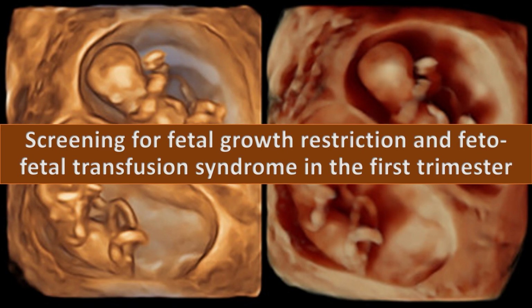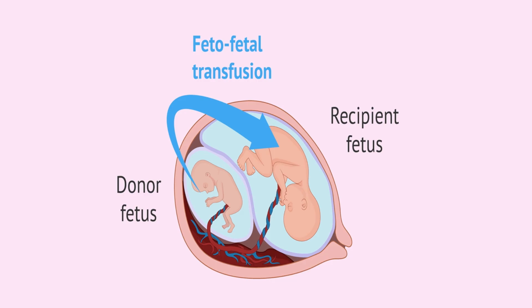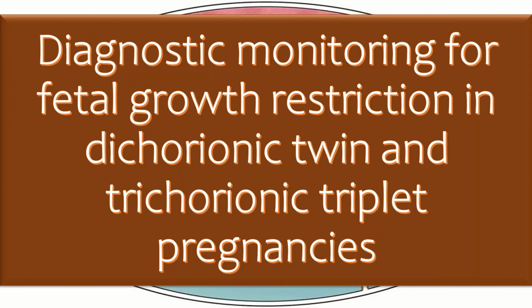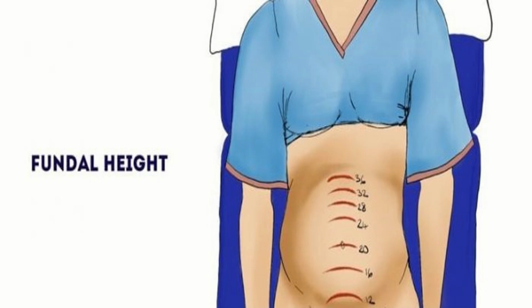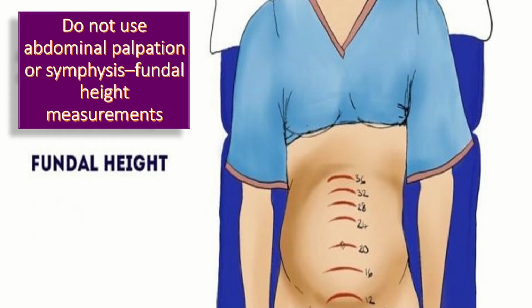Now I'll talk about the screening for fetal growth restriction and fetofetal transfusion syndrome in the first trimester. Do not offer women with twin or triplet pregnancy screening for fetal growth restriction or fetofetal transfusion syndrome in the first trimester. And diagnostic monitoring for fetal growth restriction in dichorionic twin and trichorionic triplet pregnancies will be discussed now. Do not use abdominal palpation or symphysiofundal height measurements to monitor for fetal growth restriction in dichorionic twin or trichorionic triplet pregnancy.